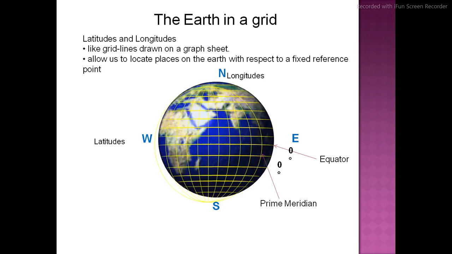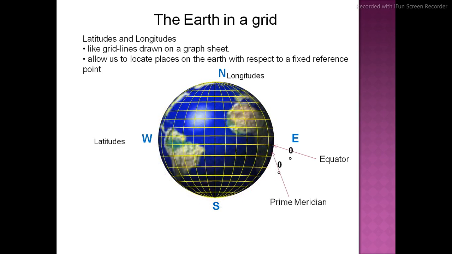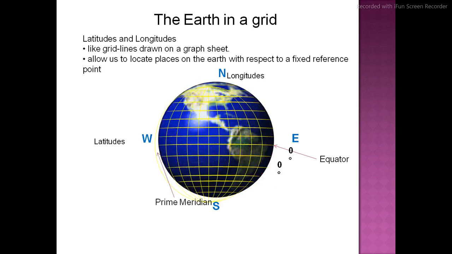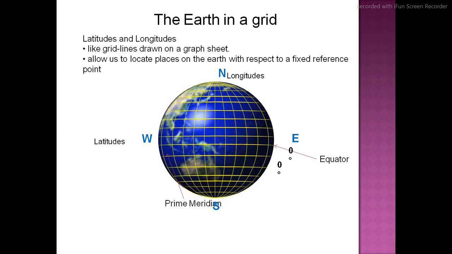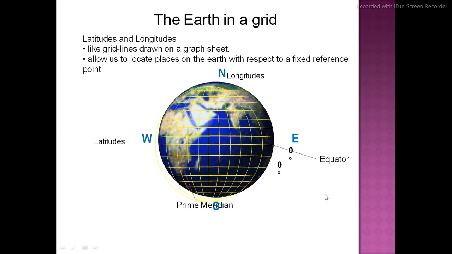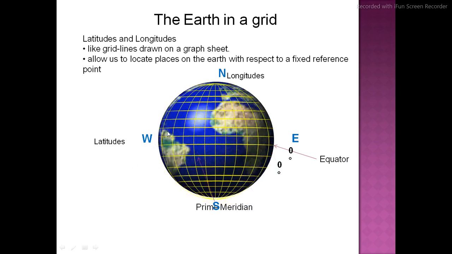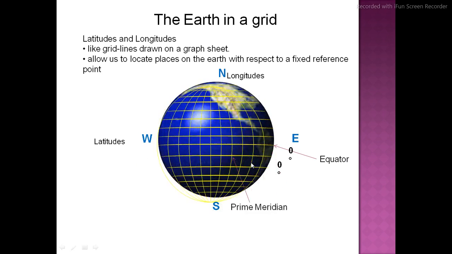You are observing here the yellow lines coming from the North Pole to the South Pole. They are the meridians. Next, the latitudes. As you are observing here, the equator, right?